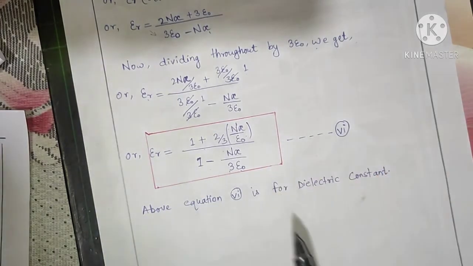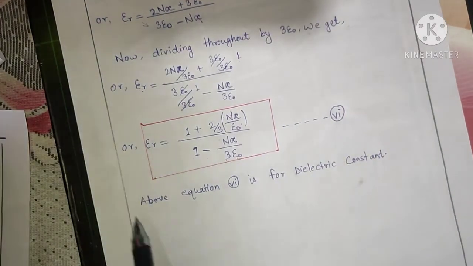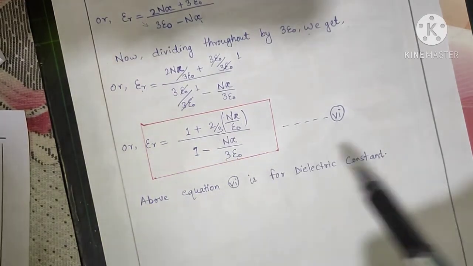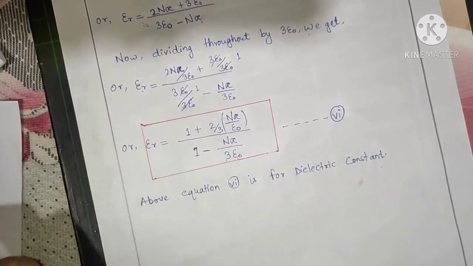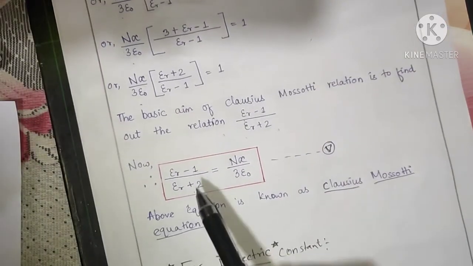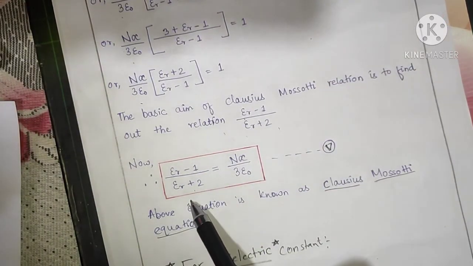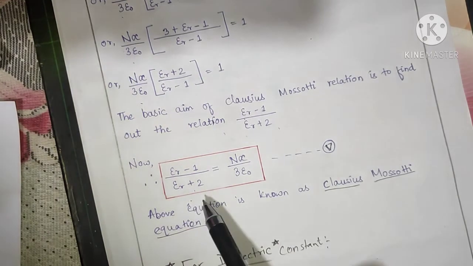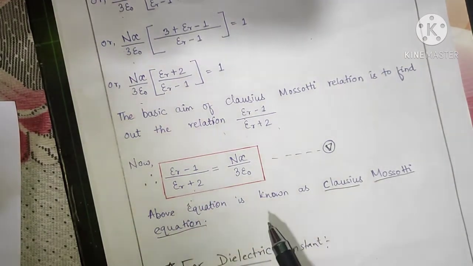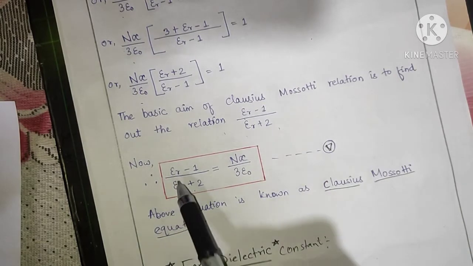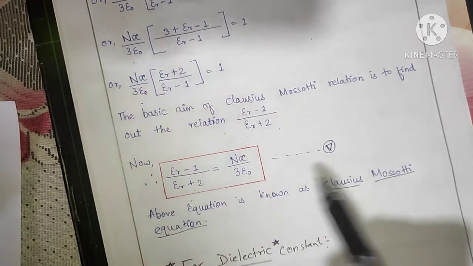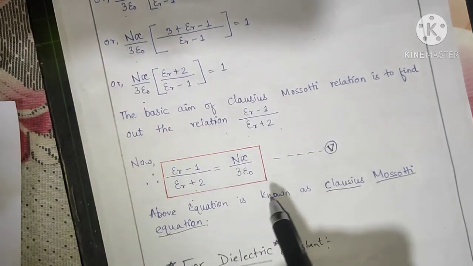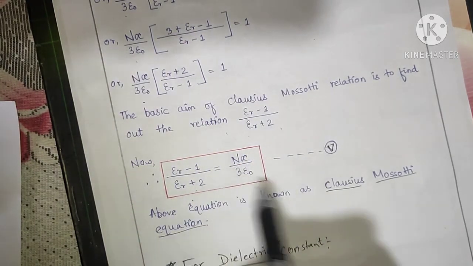So at last we derive the Clausius Mossotti equation for the dielectric constant. The basic aim of the Clausius Mossotti equation is to find the relation of epsilon r, the dielectric constant, minus 1 divided by epsilon r plus 2 equal to n alpha by 3 epsilon naught.